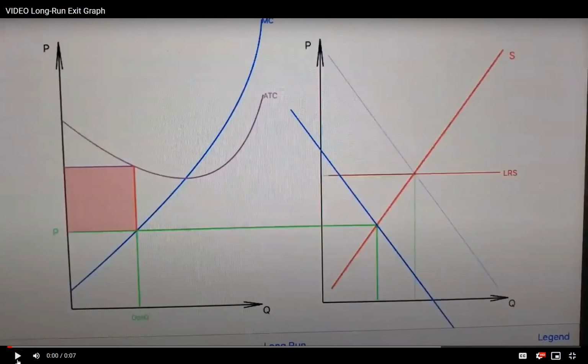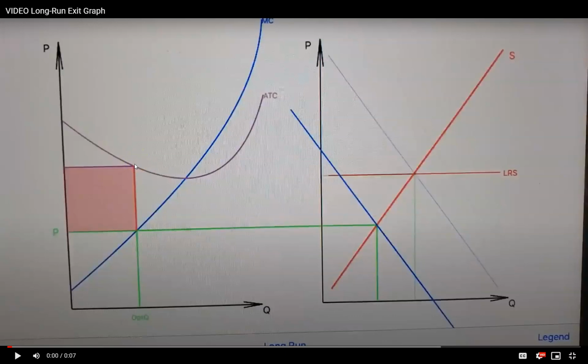A similar adjustment occurs if there's an economic loss. Again, here we've got an economic loss. Why? Because the industry graph is creating a price that then is passed on to all the firms, and that price is less than ATC at the optimal quantity. So there's an economic loss.